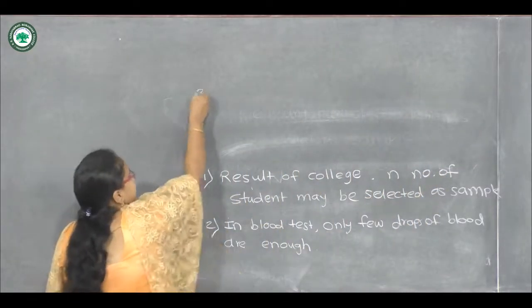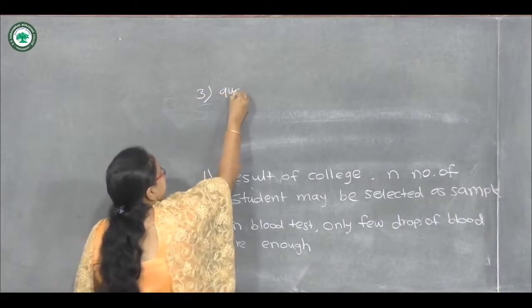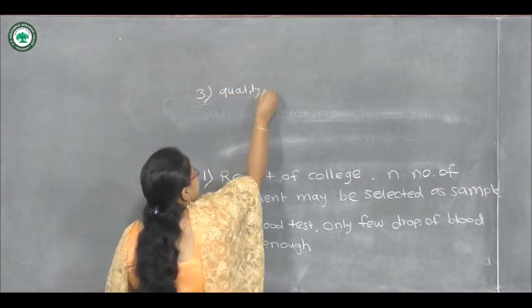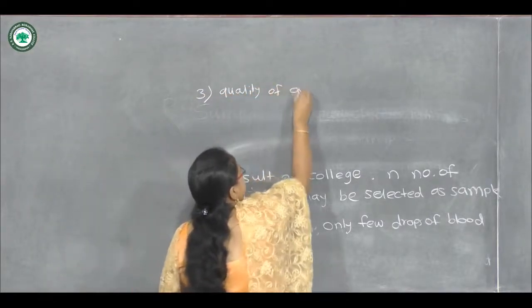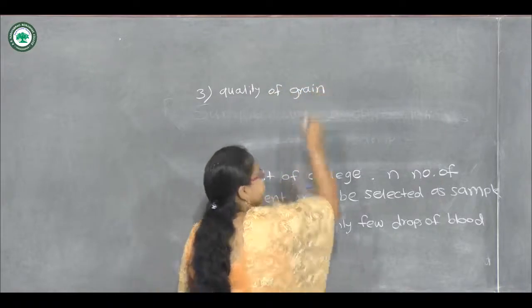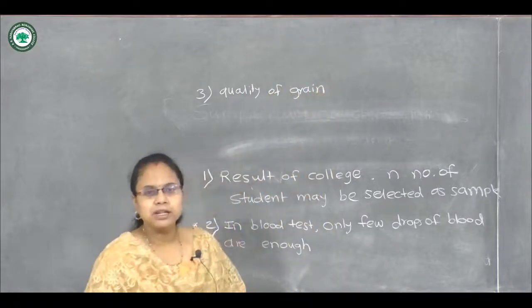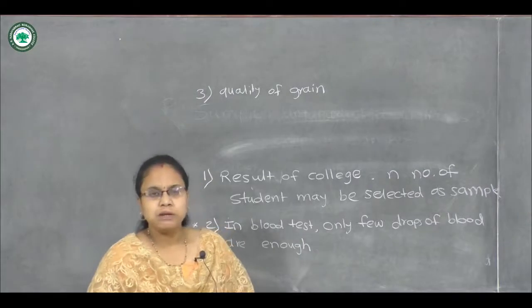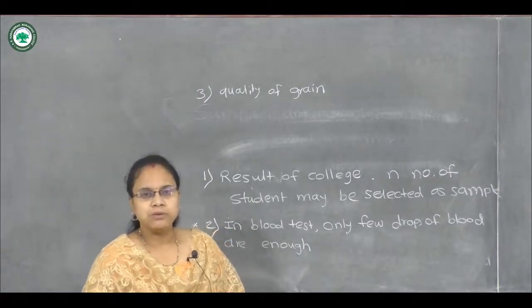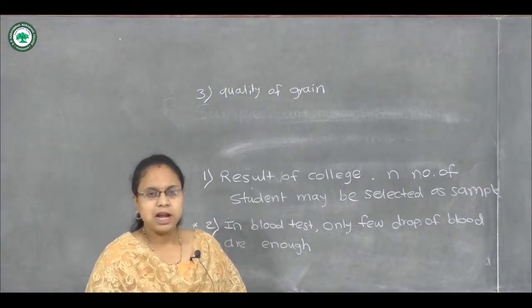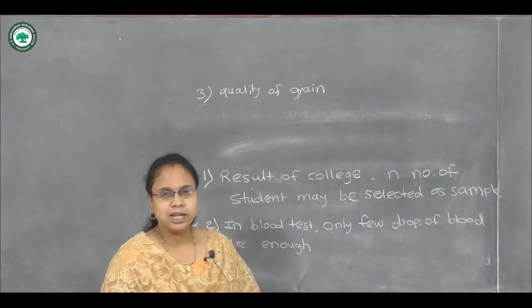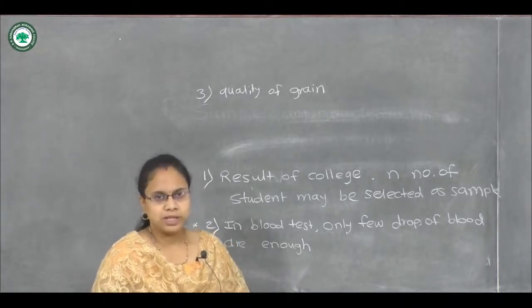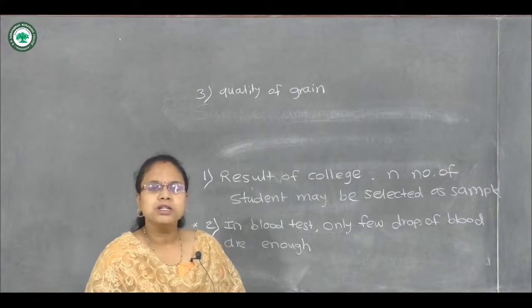The quality of grain can be tested by taking only a handful of grain, and we can check what quality that grain is. So this is the type of sample.